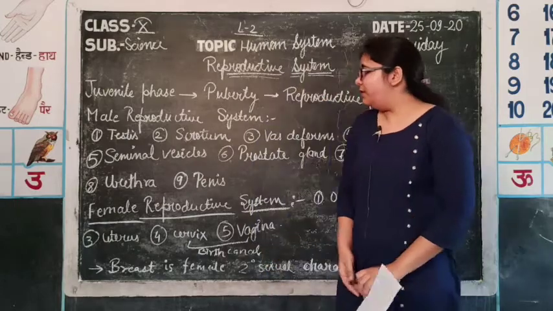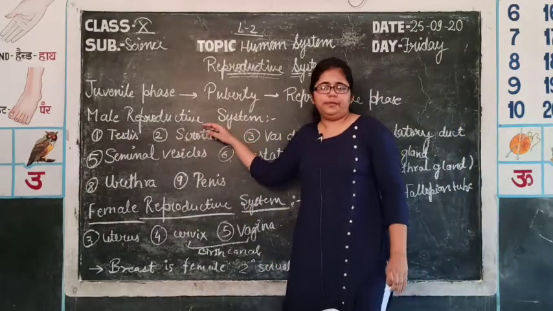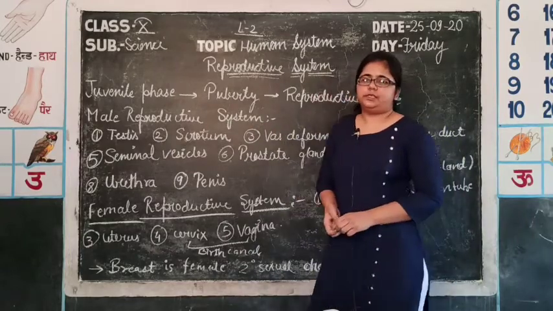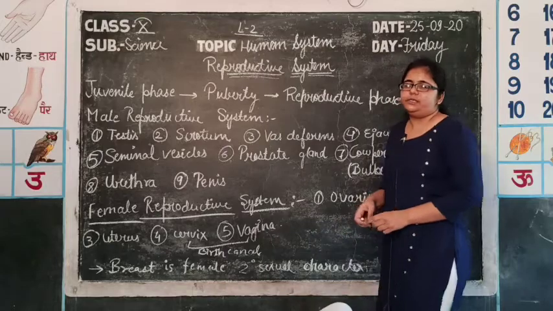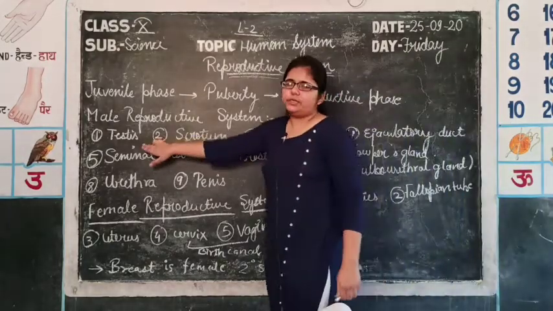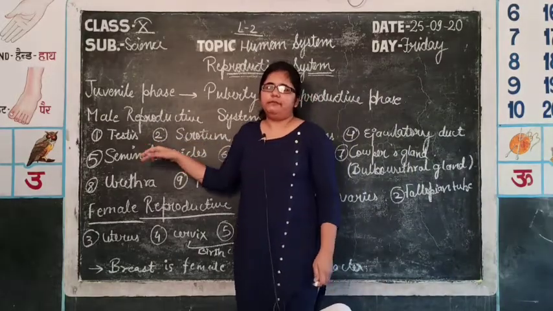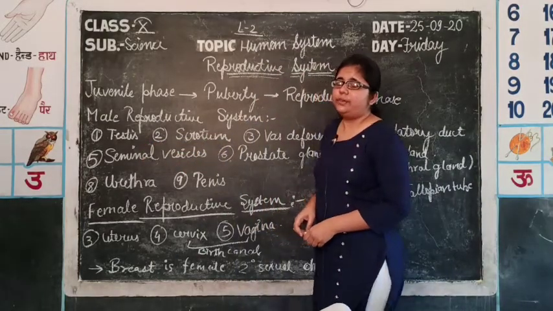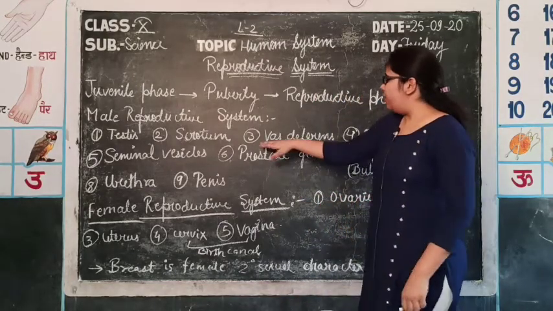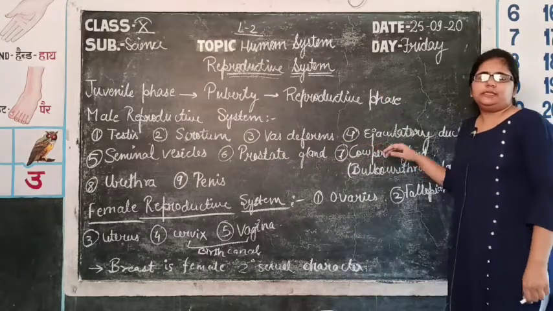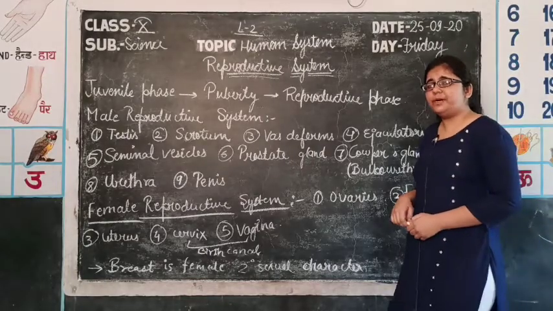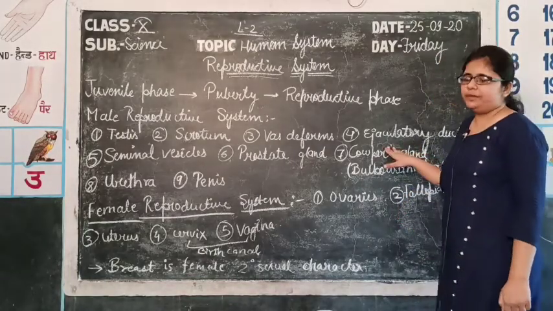So, first of all, we will consider the male reproductive system in detail. The reproductive system is divided into two parts. First of all, primary reproductive organs. Second one, the secondary reproductive organs. The primary reproductive organ of males is the testis, in which sperms are produced and the main hormone of males, that is testosterone, is secreted. Then all the others are included in the secondary sexual organs, which help in the maturation of sperms, in the movement of sperms and delivering them to the female body.